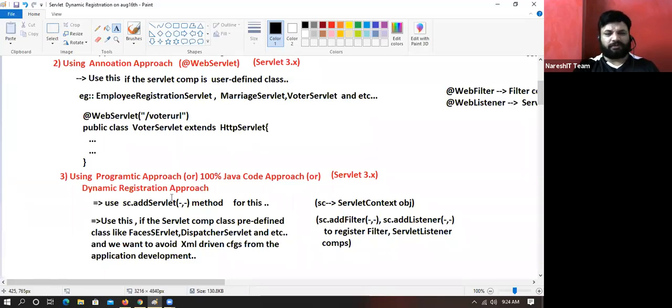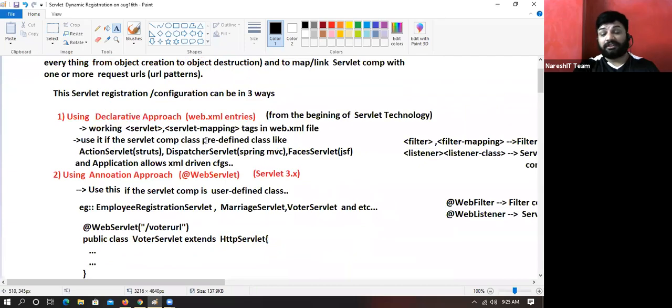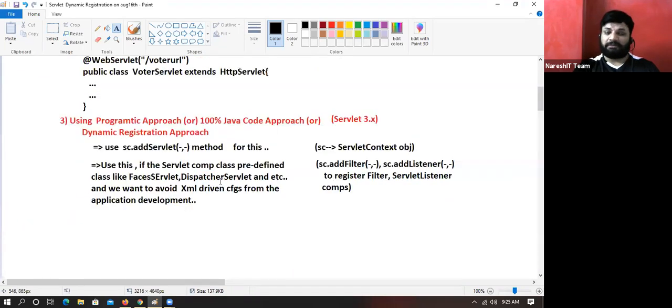Opening source code of predefined class is impossible. Moreover, we decided to avoid XML completely because my application does not entertain XML. So in that situation, this is very, very useful.